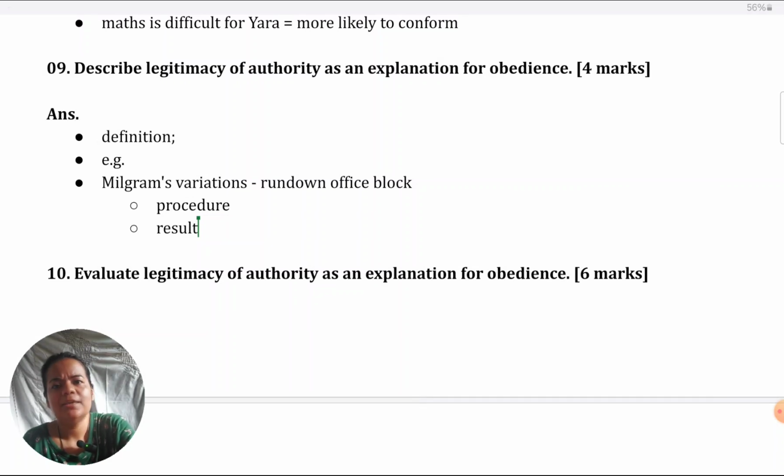The only suggestion I can give, what you can be aware about, is not to give too much detail for just 4 marks. You have to complete the whole paper, and it's roughly 1 mark per minute that you have to cover. So if you're going to describe Milgram's variation in excessive detail and not like I have explained, in that case you're going to lose out on time and you might not be able to complete the paper. That's why practice is very important, and preparing your pointers is very important.